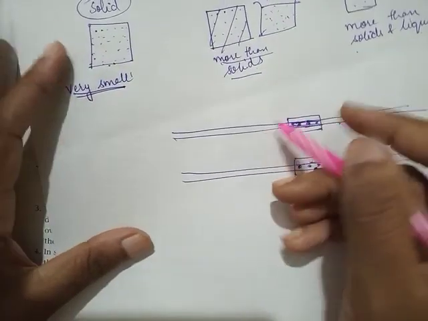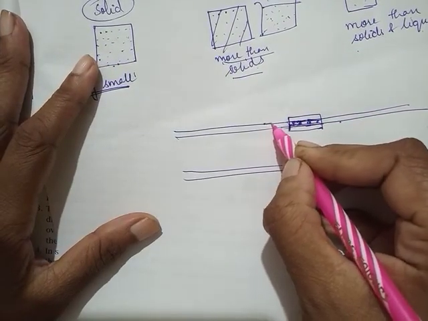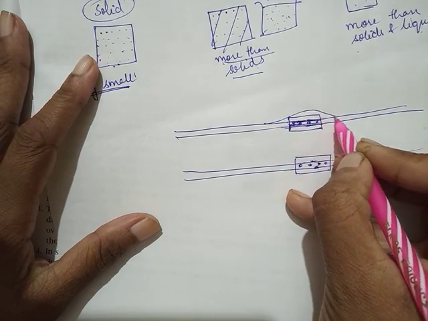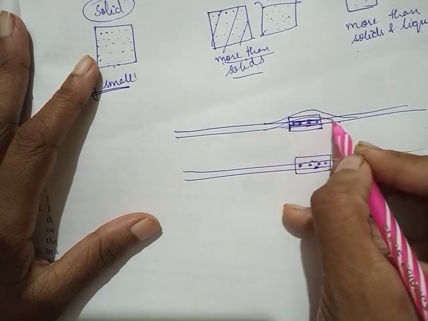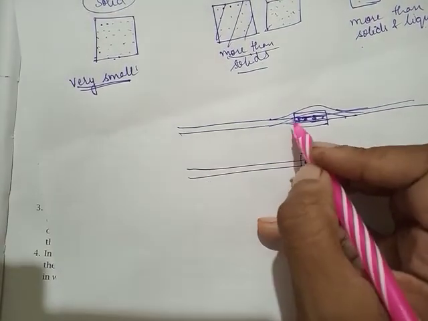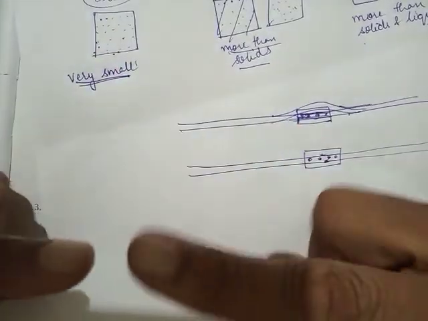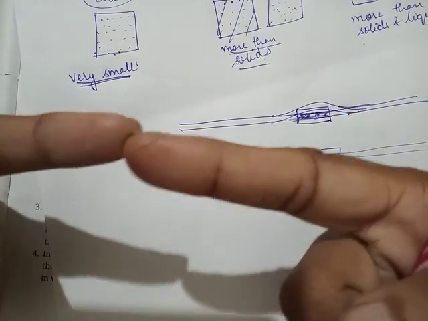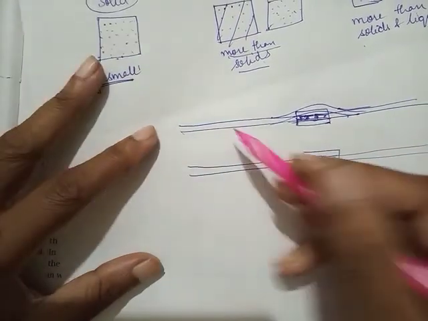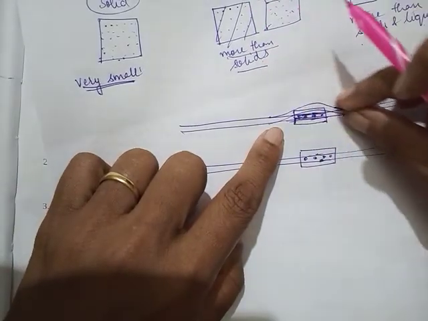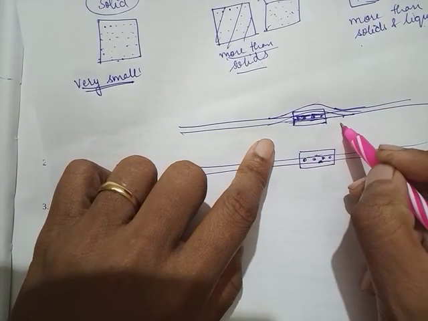Because there is no place for expansion, the track will bend a little bit. To occupy this expansion, it has to bend. This length will be more than this.